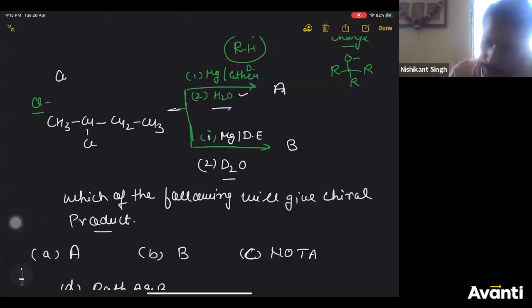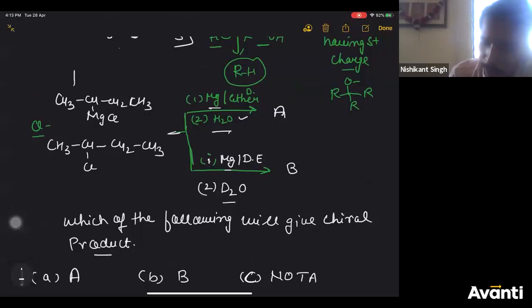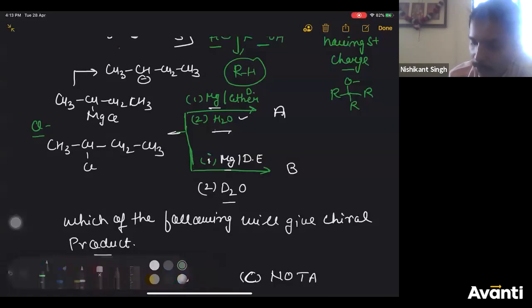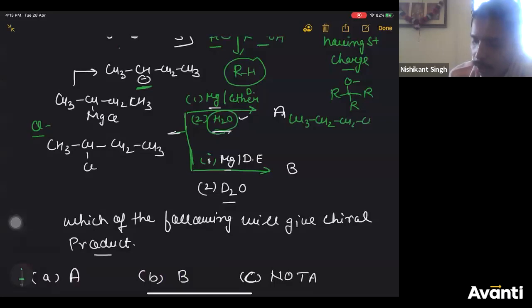You'll get Grignard reagent first. In both the cases, first you are forming Grignard reagent. So your Grignard reagent here will be CH MgCl on this carbon. As I told, Grignard reagent will give you R minus. So what is your R minus? CH3 CH minus CH2 CH3. Now this R minus, when it combines with water, water will give H plus ion, and C minus will take H plus to form CH3 CH2 CH2 CH3.